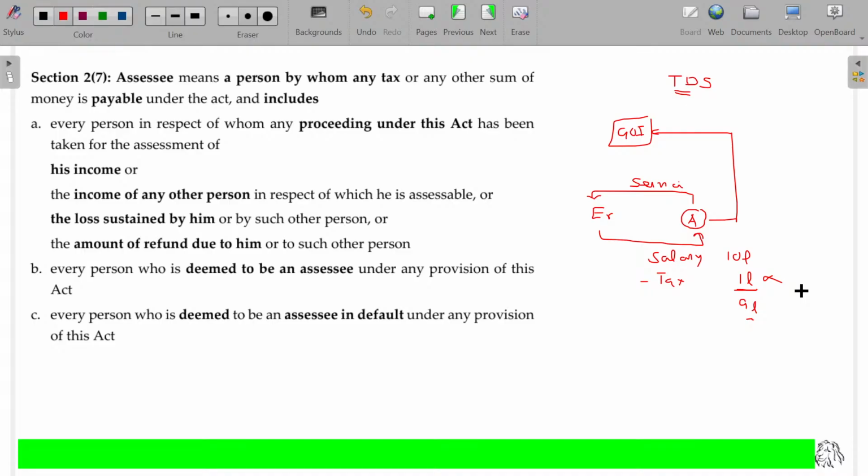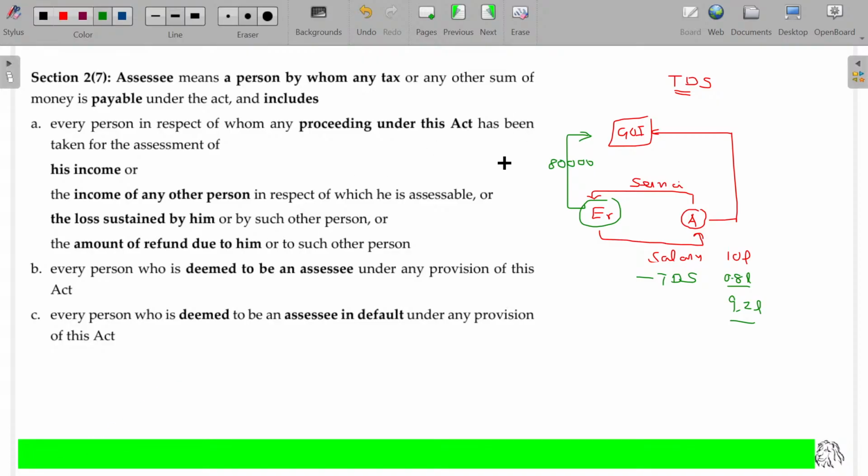Government says, okay, I'll now give responsibility to the employer to collect and deposit some amount. So as per the revised provision, salary being 1 lakh, responsibility is given to the employer, the payer. While making the payment to the recipient, deduct a small amount for the taxation, named as tax deducted at source. So out of 10 lakhs, the employer considers it may be around 80,000 rupees, and releases 9.2 lakhs. The amount deducted is deposited with the Government of India.